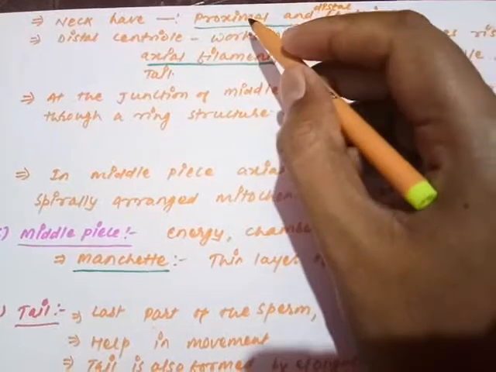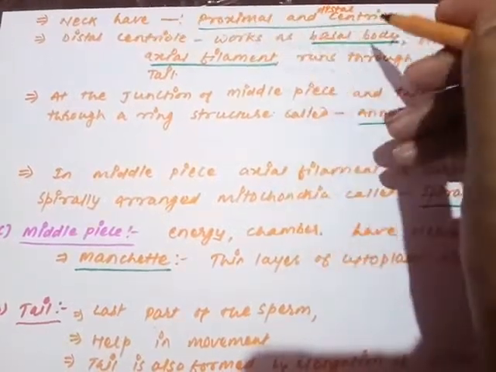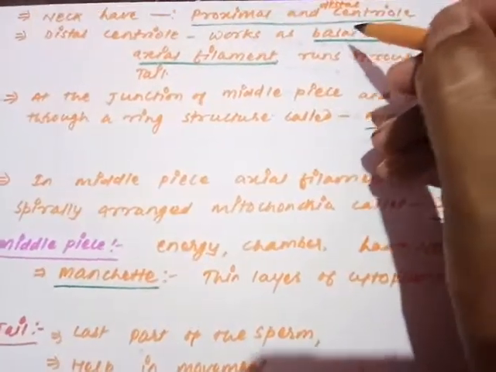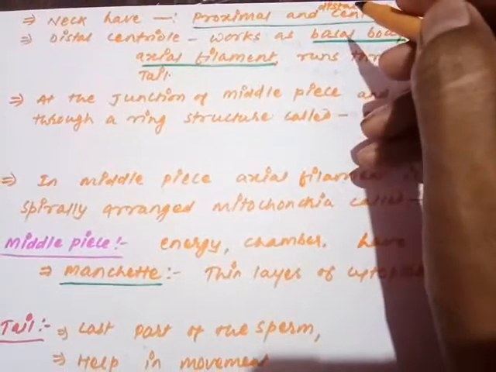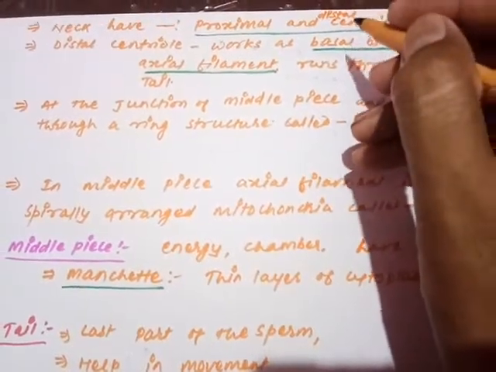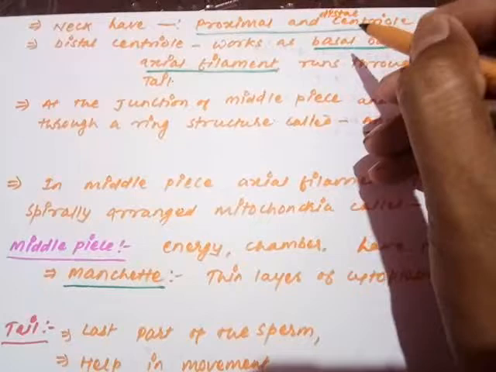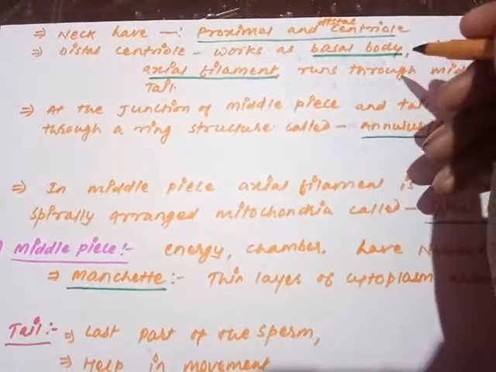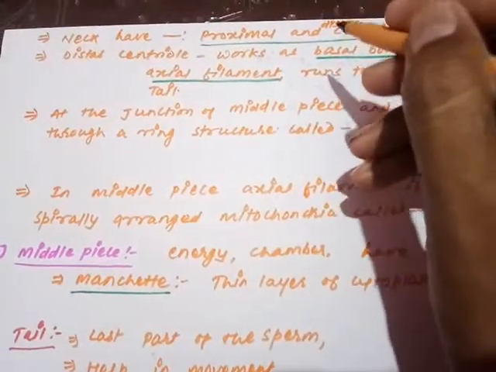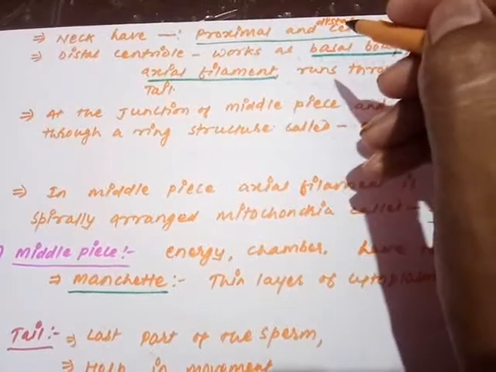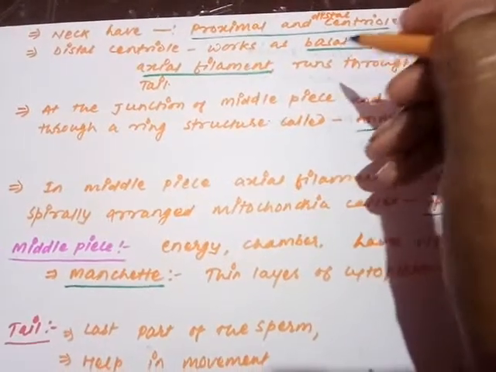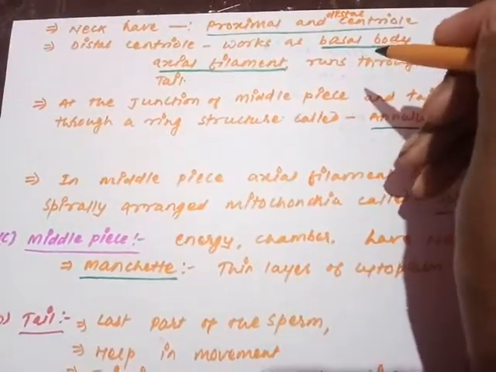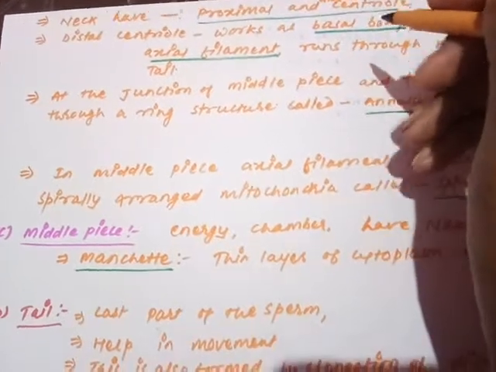The first centriole is called the proximal centriole and the second one is called the distal centriole. The proximal centriole keeps itself in a groove present just below the sperm head, and the distal centriole is lying just below the proximal centriole. The proximal centriole also has a very important function that we'll discuss later on. Just keep in your mind what the function of the proximal centriole is.